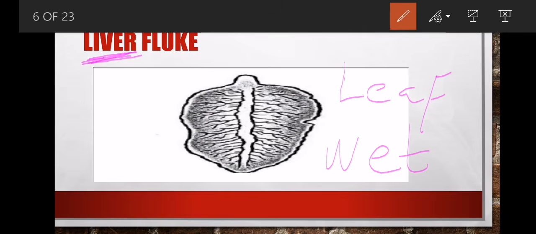So we say it's a liver fluke in terms of its shape. Its shape is that it looks like a leaf if you see it. Then we say they like a wet environment. They use a wet environment in order to survive.